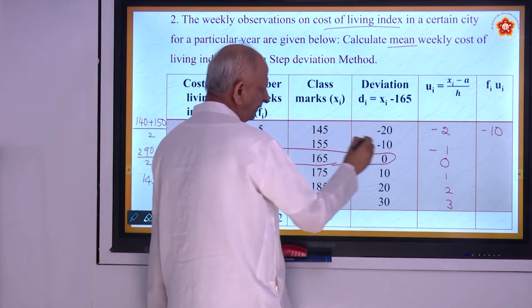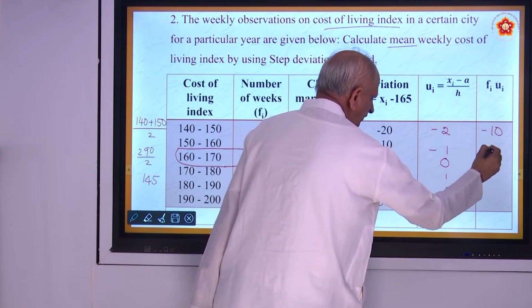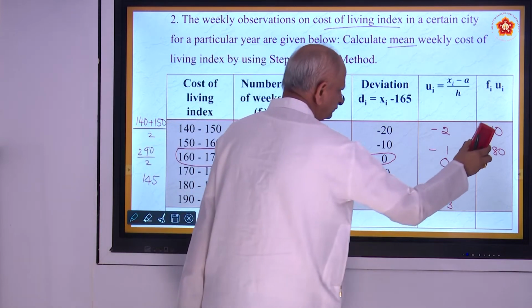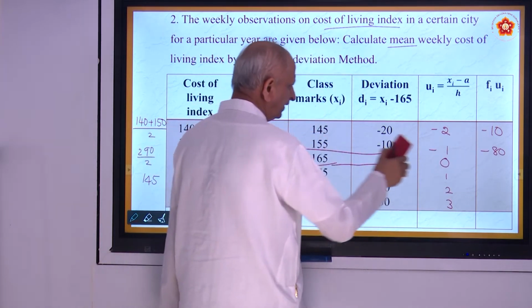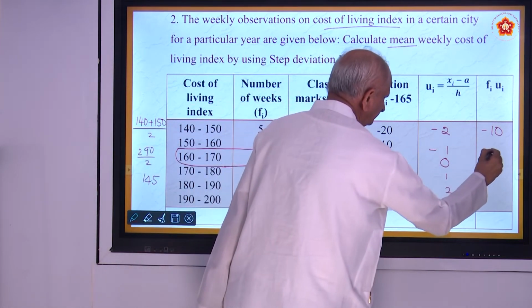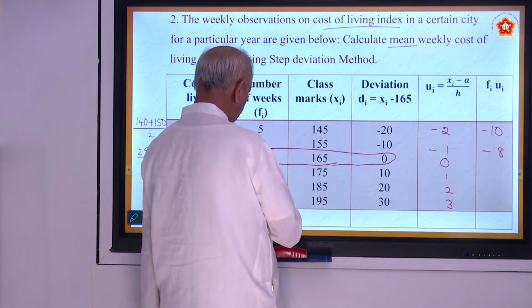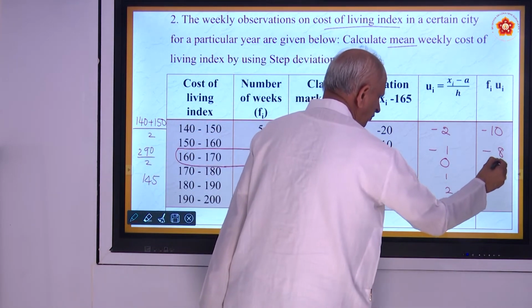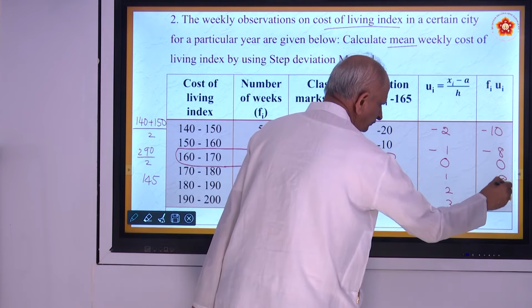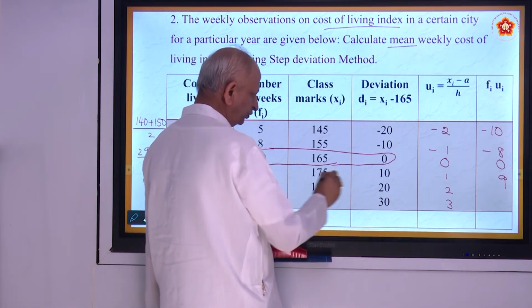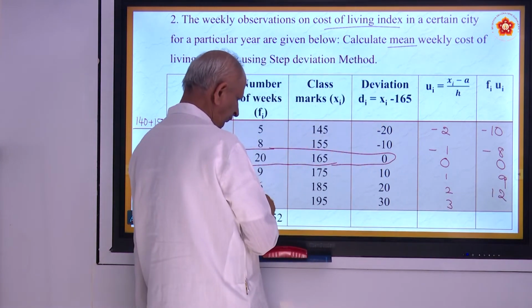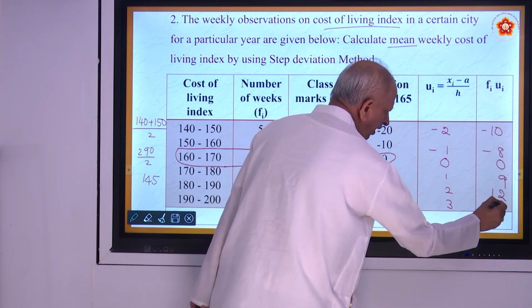And 8 into minus 10, minus 80. 8 into minus 1 is minus 8. 0 into 20, big 0. 9 into 1, 6 into 2, all pluses. 4 into 3, all plus.